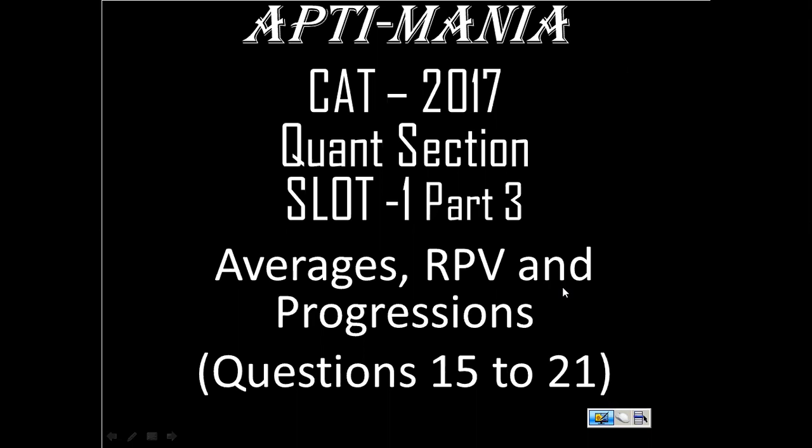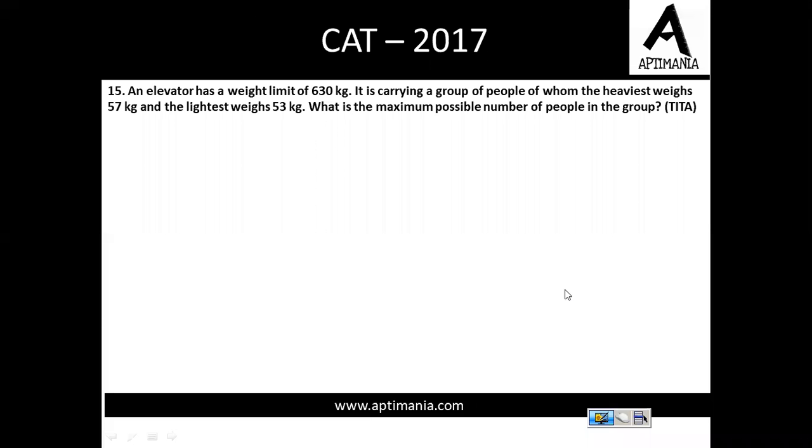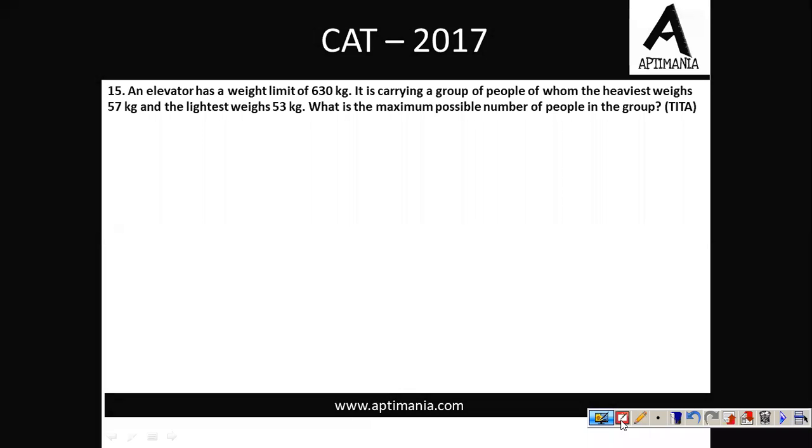Here's the first question. Question number 15. An elevator has a weight limit of 630 kg. It is carrying a group of people of whom the heaviest weighs 57 and the lightest weighs 53. What is the maximum number of people in the group? Right. So since we are talking about a group, there exists a person of 53. There exists one person of 57 as well. Plus some other people are there. Right. And the maximum weight that the elevator can carry is 630. Matlab this weight should be less than equals to 630.